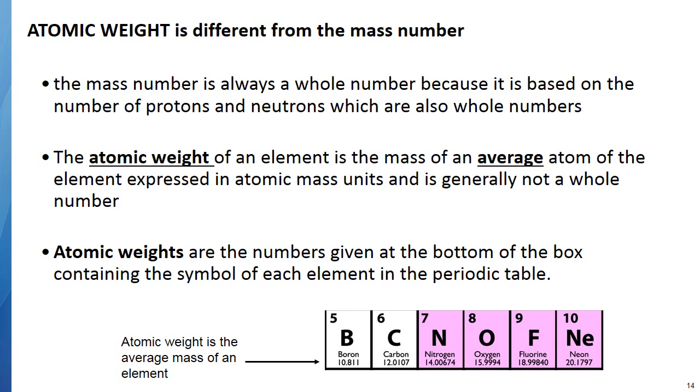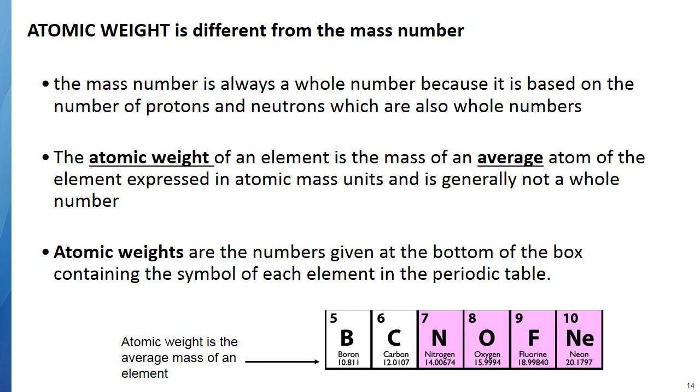All right. Now, where does that bottom number come in? That bottom number, as you can see, in some cases might be exactly a whole number, but in many cases is a decimal number. So you can see here boron 10.811, carbon 12.0107, etc. Where does that number come from? So far we've only used whole numbers. So number of protons is a whole number, and then the mass number, because it's a total of the protons plus the neutrons, is also a whole number. So where does this decimal come from?